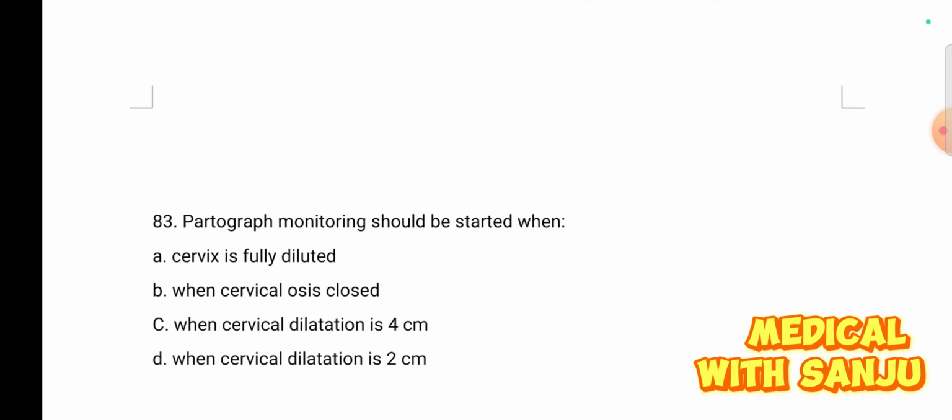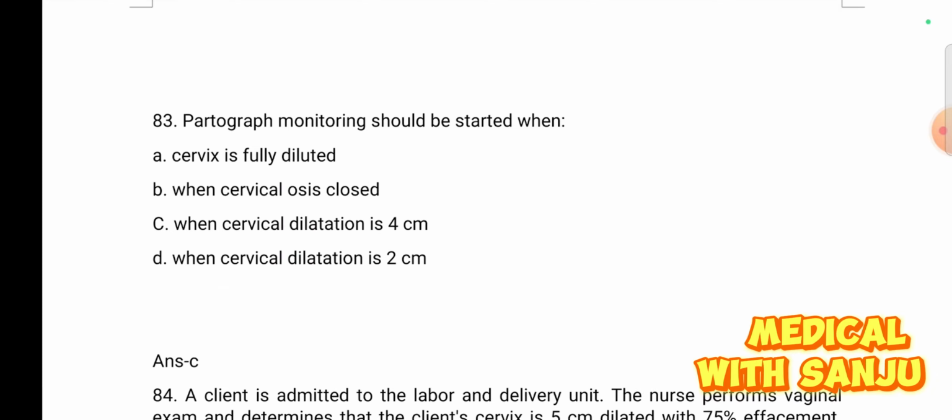When cervical dilation is 4 cm, only then the partograph should be started. Option C is the right answer.